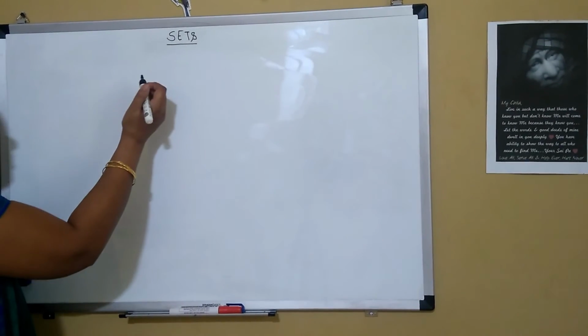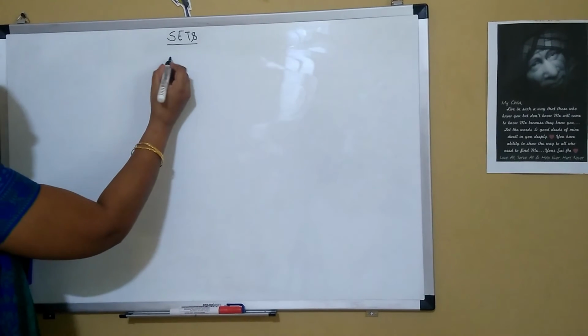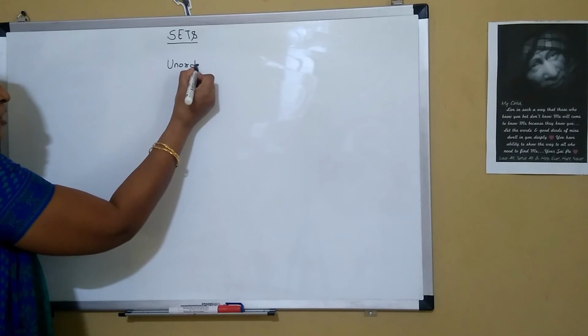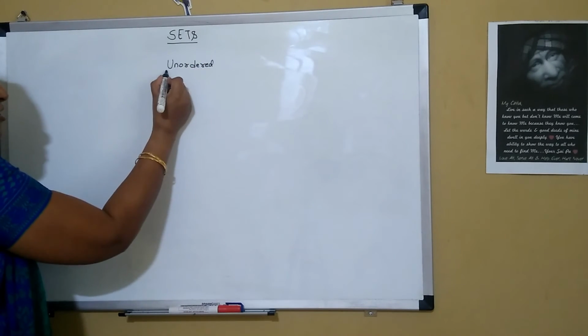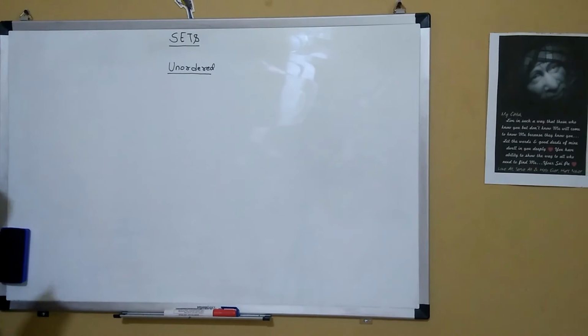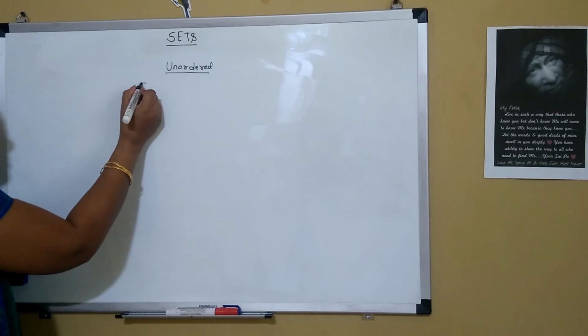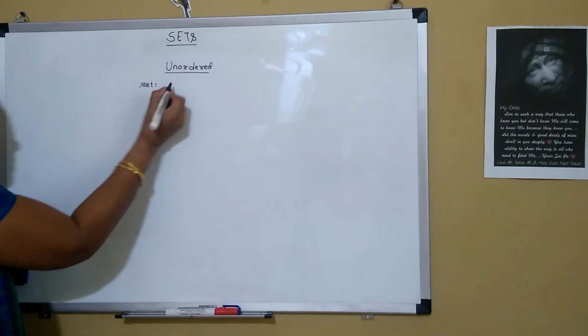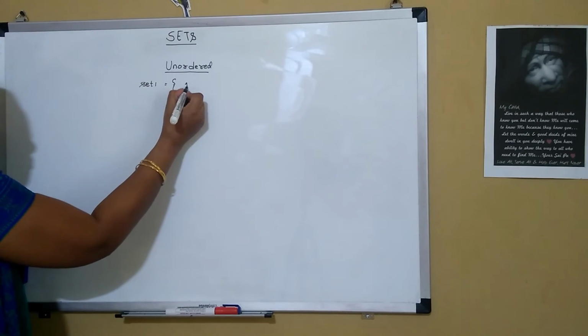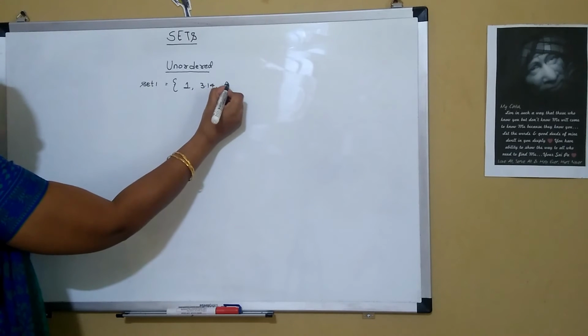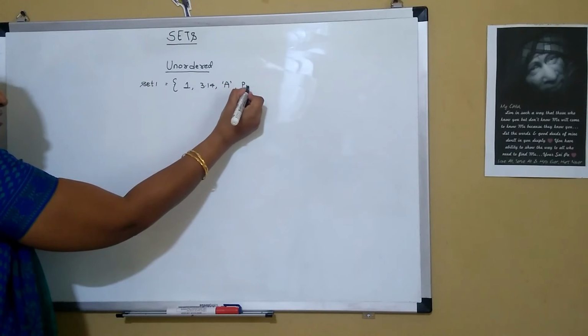Now let's see how we can call sets as unordered data type in Python programming language. Suppose I have my set 1 equal to 1, 3.14, A, and then Python.